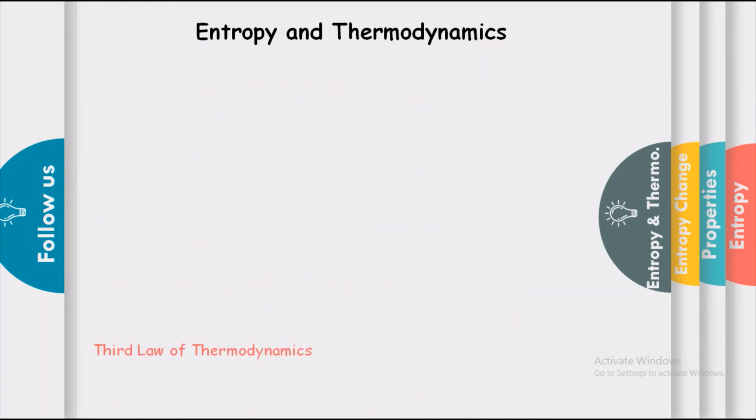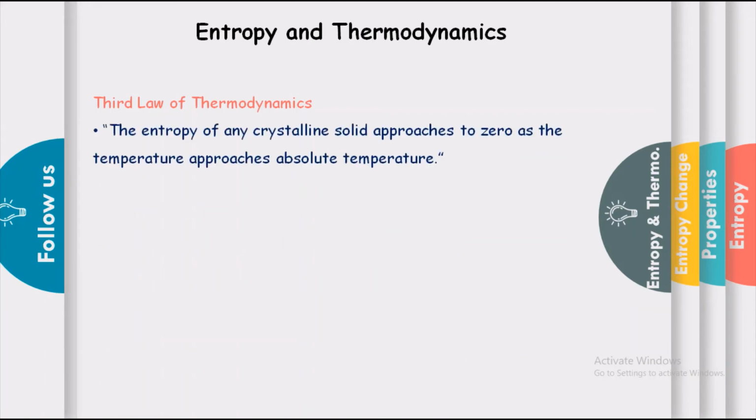Now let us discuss entropy and the third law of thermodynamics. According to the third law of thermodynamics, the entropy of any crystalline solid approaches 0 as the temperature approaches absolute zero.